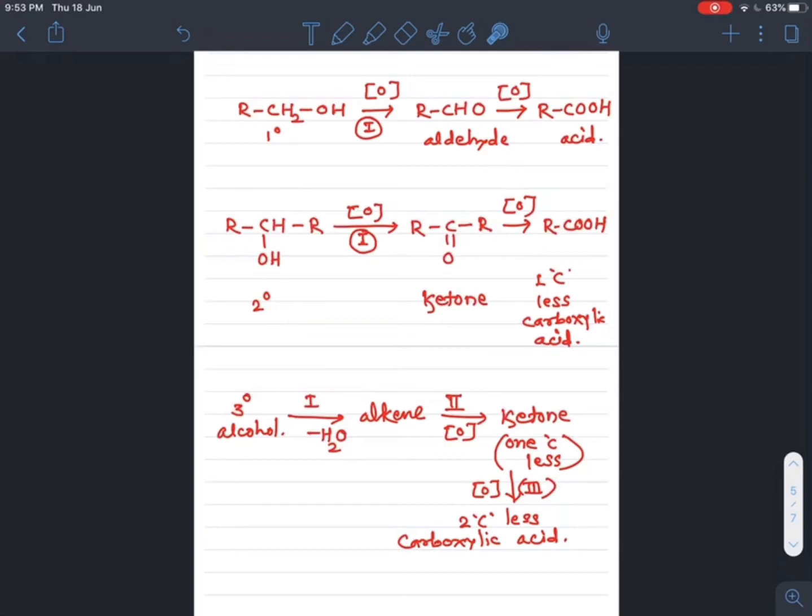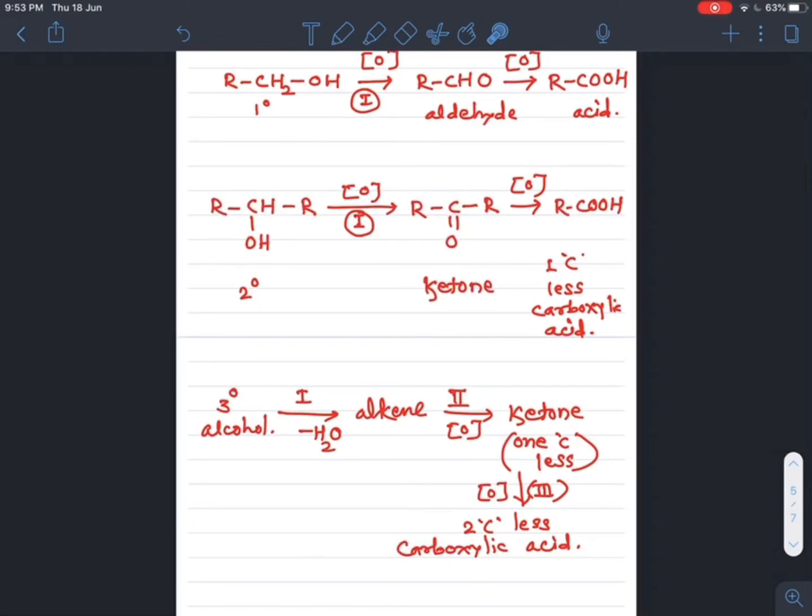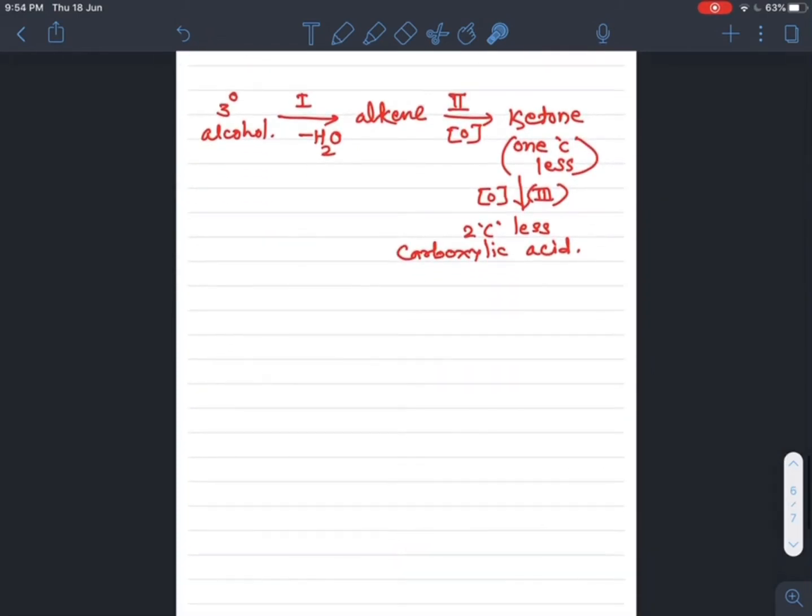So this is about the distinguishing reaction between primary, secondary and tertiary alcohol, that is oxidation of alcohols. When alcohols undergo oxidation, if they form their corresponding same carbon containing carboxylic acid, then it must be primary alcohol. One carbon less containing carboxylic acid, then secondary alcohol is there. And if two carbon less containing acid is formed finally, then which alcohol is the starting one? Tertiary alcohol. So this is about generally oxidation of primary, secondary and tertiary alcohol.